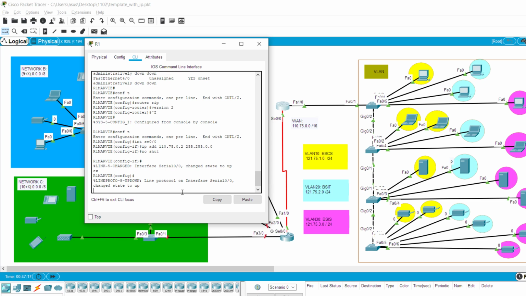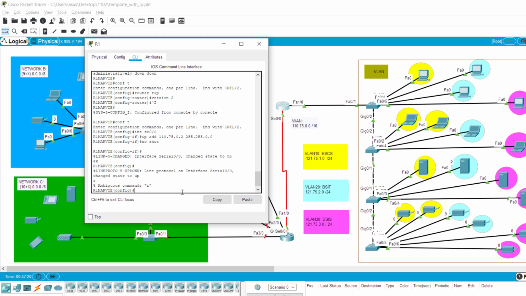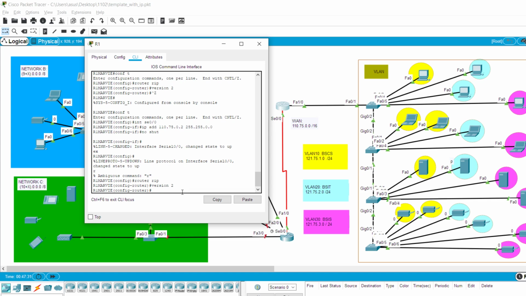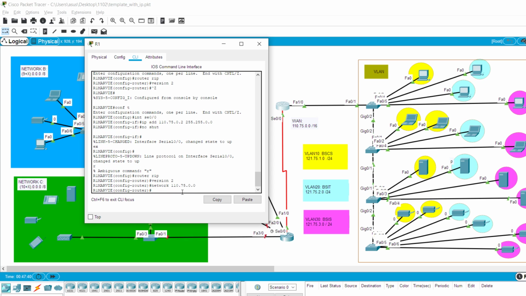Next is router rip, version 2, and then the network of the wide area network is 110.75.0.0. Okay, the network of the first VLAN is 121.75.1.0.